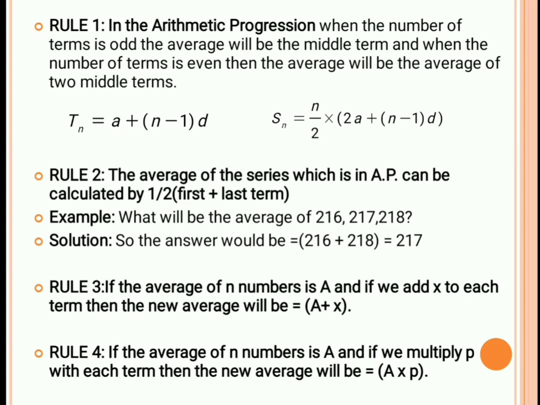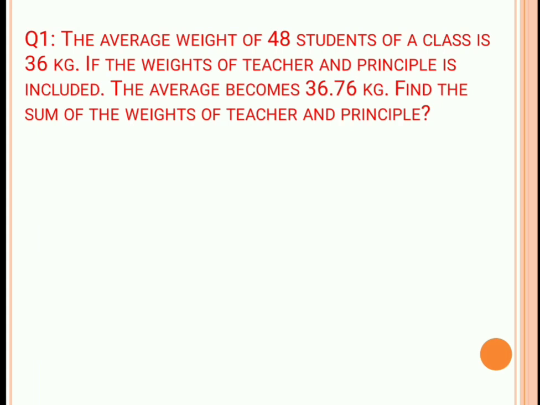If we take the same example 1, 3, 5, 7, 9, and if we multiply each and every term with 5, then the average will also get multiplied by 5. Now, rule 3 and rule 4 are very important for any competitive exam. Now let's move to the next question, question number 1 of averages.